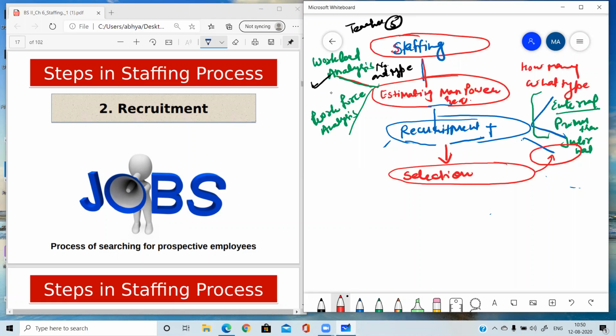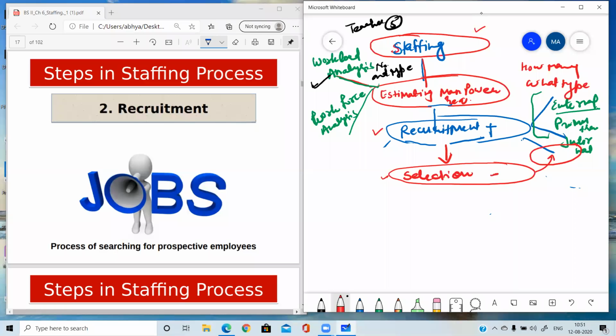So we can say that the selection procedure, all these steps have their own complete procedure. And in the later part of the chapter, we will be doing all the procedures, right? Recruitment is also having a procedure. Selection is also having a procedure. But here we are studying these steps as a part of the staffing process. That's why I'm not telling you in detail. But when we will be doing these topics separately, then I will be telling you in detail. Okay. So selection means choosing the best candidate out of the pool of the candidates.